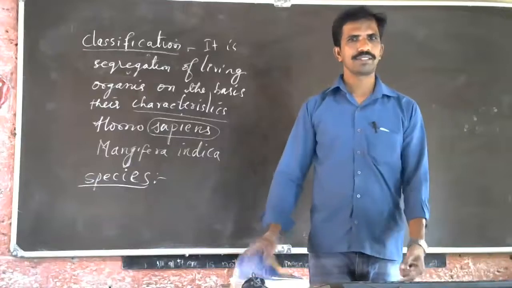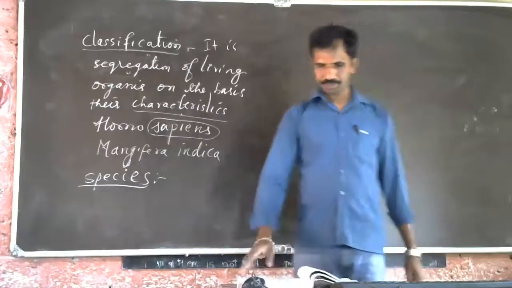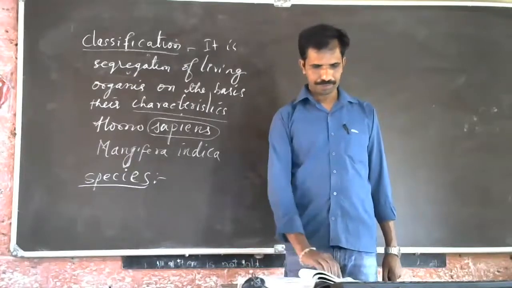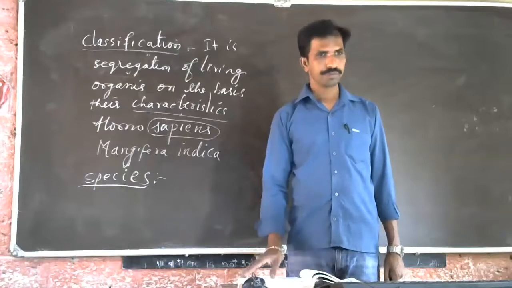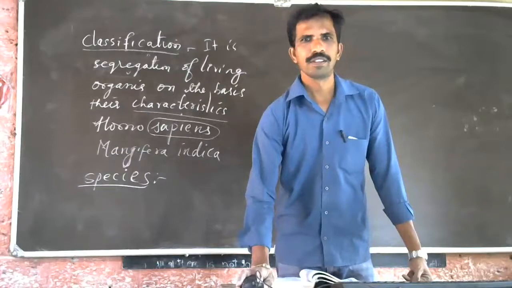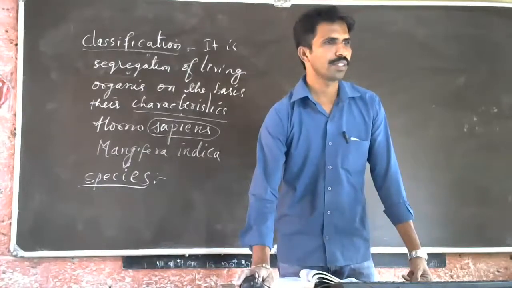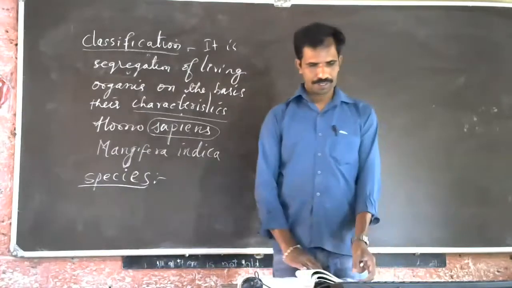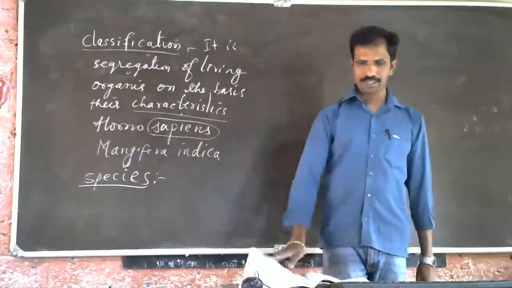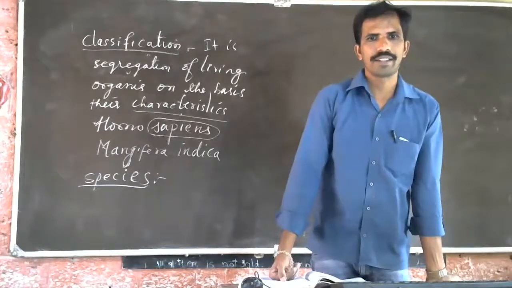Tell me, who will tell? Yeah, Vaishnavi. Yes, sir. Tell me what species is. Species are the group of organisms depending on their characteristics. Okay. Anything else? Anybody else? Yeah, very good.